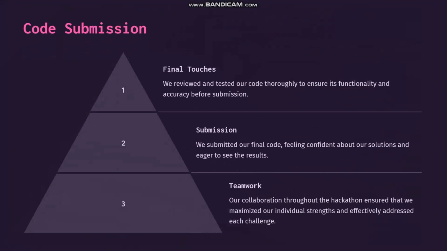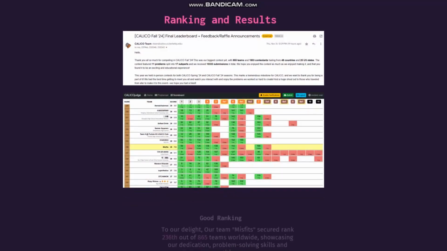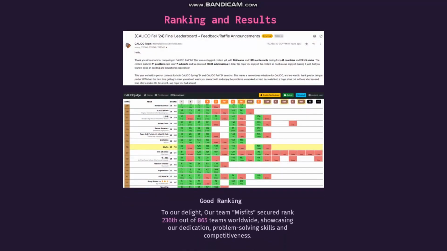We felt confident due to our teamwork, and the final touches were made for our code, so we knew that our code that we were submitting was in top quality. These are some rankings and results of our code submissions. As you can see, we ranked 236th out of 865 teams worldwide. This just shows that we were dedicated and our problem-solving skills were up to par.